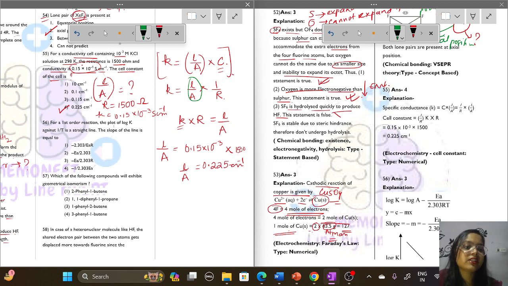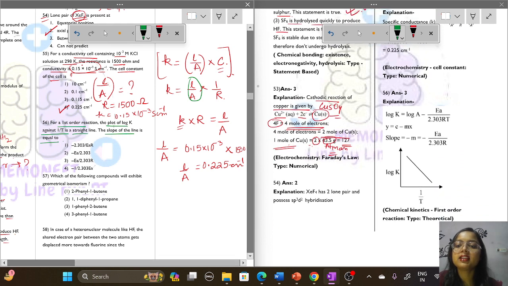Next is question number 56. For a first order reaction, the plot of log K against 1 by T is a straight line. The slope of the line is equal to what?